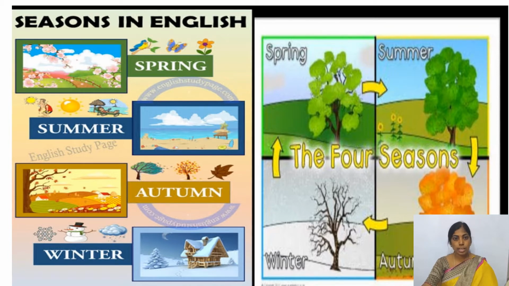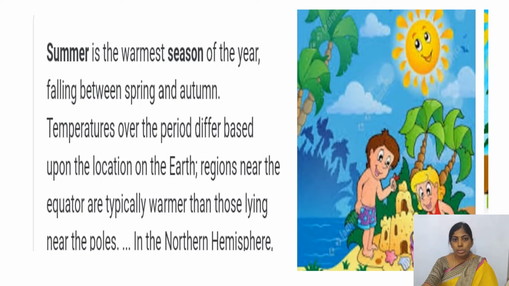Do you know? He's asking the same thing because of the seasons. According to the seasons, everything goes on changing. So summer, what is the summer? I hope that you will be having vacations. Summer is very hot, right? What makes summer warm and breezy? Summer is the warmest season of the year, falling between spring and autumn. Temperatures over the period differ based upon the location on the earth. Regions near the equator are typically warmer than those lying near the poles in the northern hemisphere.